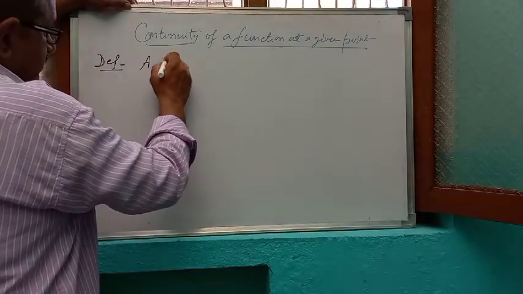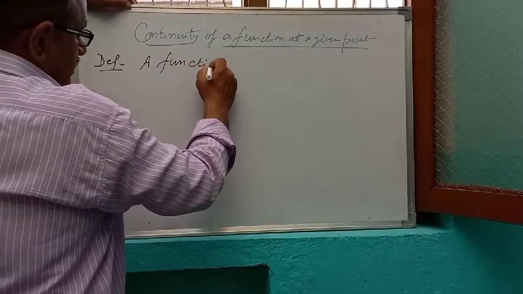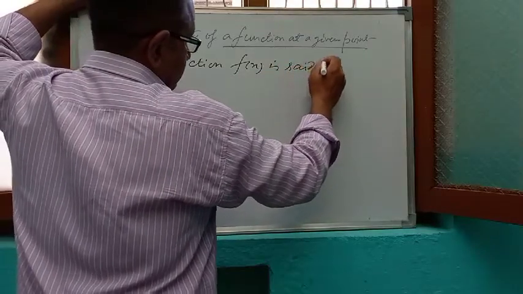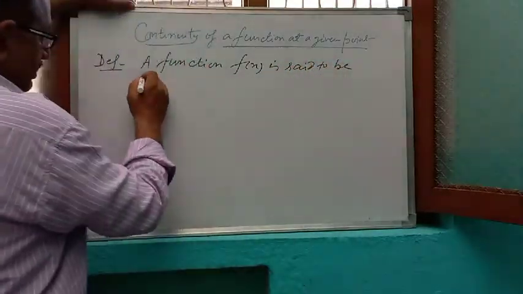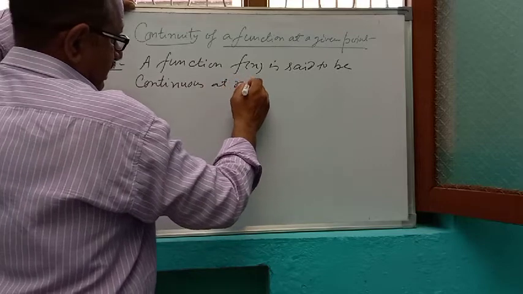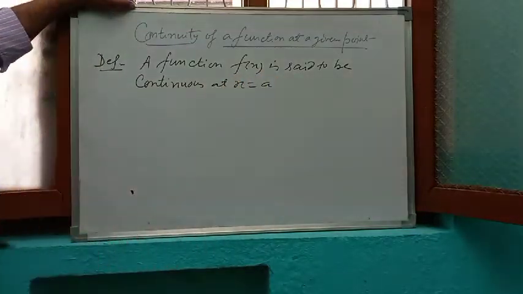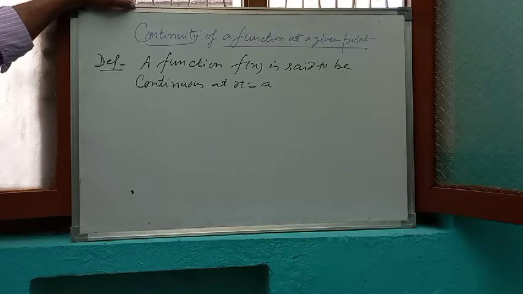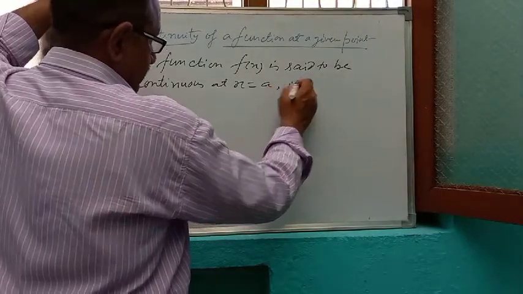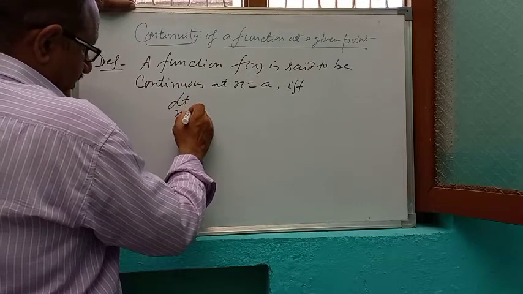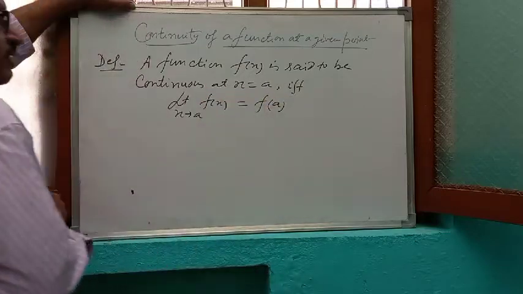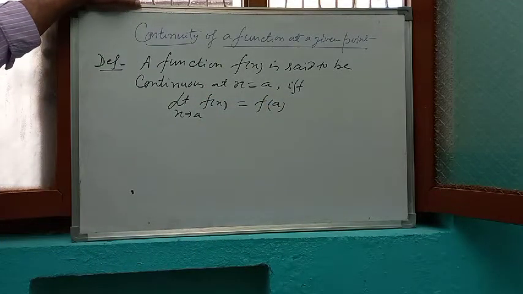A function f(x) is said to be continuous at x is equal to a if and only if the limit of the function, limit x tends to a f(x), is equal to f(a). This is the condition for continuity of a function.